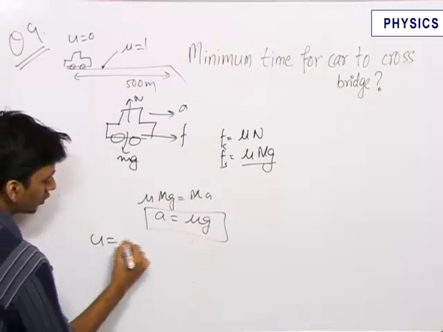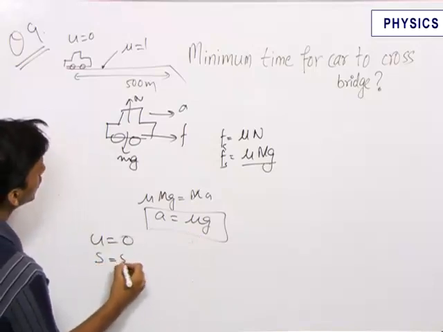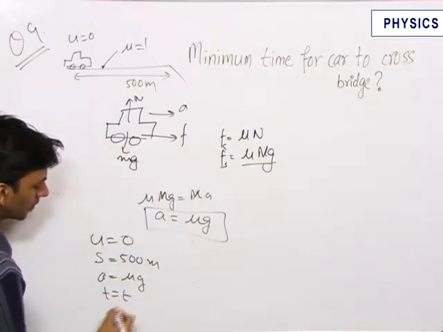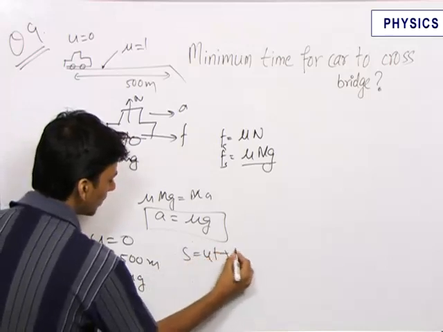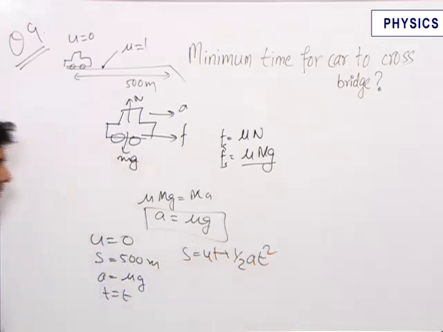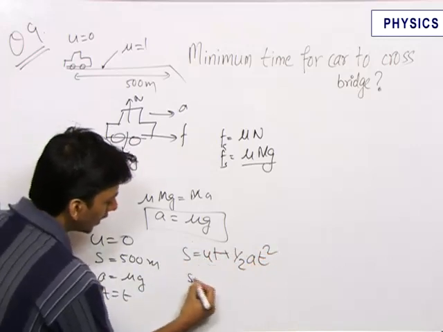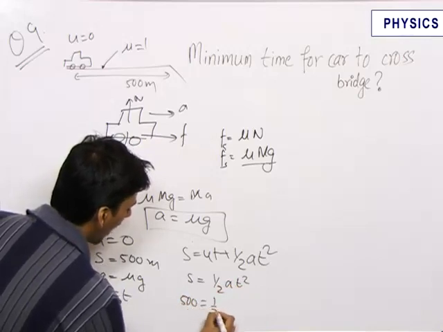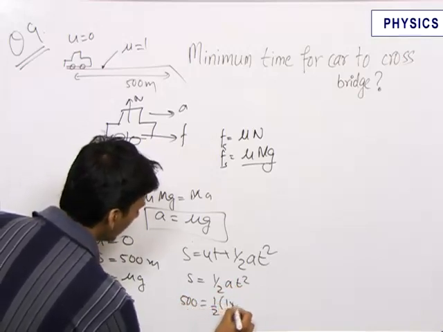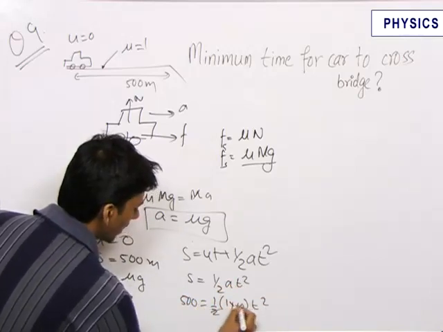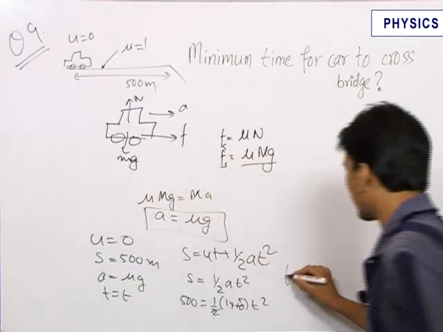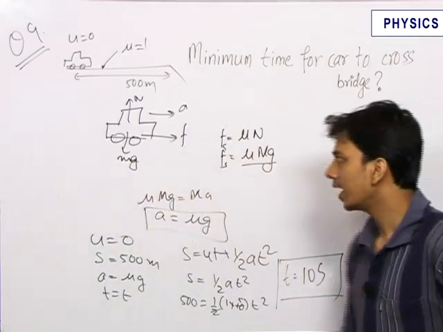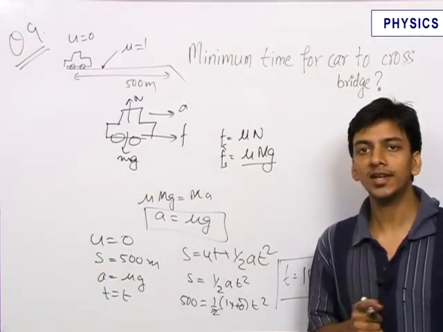So the initial velocity of the object was 0, displacement is equal to 500 meters, acceleration is equal to mu g, and let time equal t. We use s equals ut plus half a t squared. Now here initial velocity is 0, therefore s is equal to half a t squared: 500 is equal to half into mu g, that is 1 into 10, into t squared. This becomes 500, therefore t is equal to 10 seconds. So the final answer is 10 seconds, and that means the car cannot cross the bridge in less than 10 seconds.